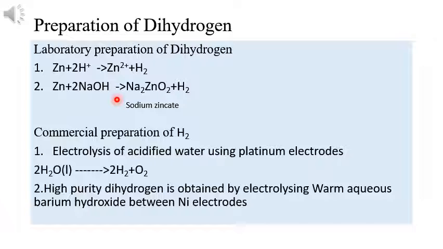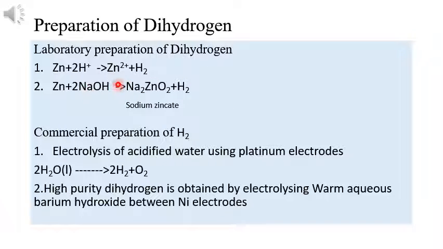Next one is preparation of hydrogen. We know that hydrogen can be prepared on a small scale as well as on a large scale. If we consider small scale preparation, we can call it laboratory preparation of dihydrogen. How can it be prepared? When zinc reacts with dilute acid, Zn2+ and H2 are formed. In the same way, when zinc reacts with the alkali NaOH, sodium hydroxide, it forms sodium zincate and hydrogen gas.